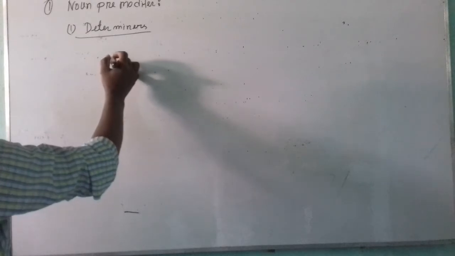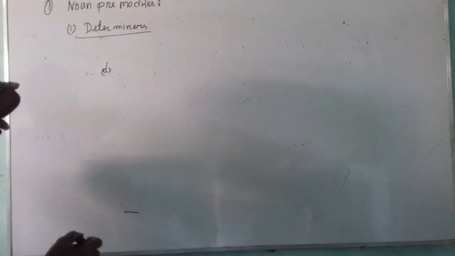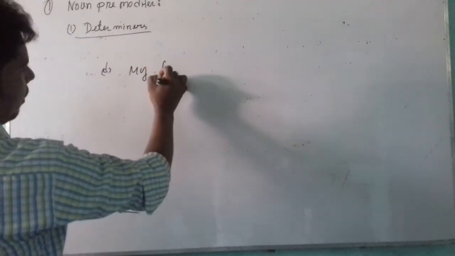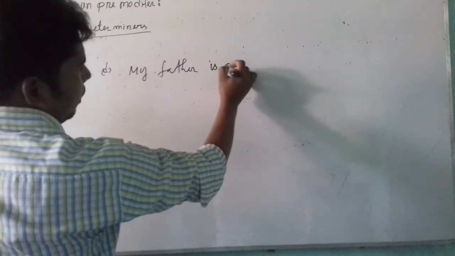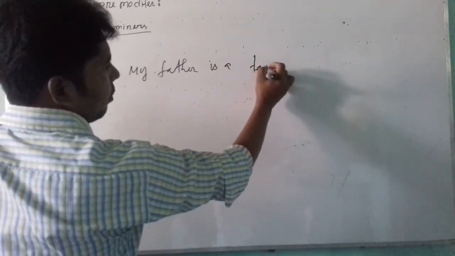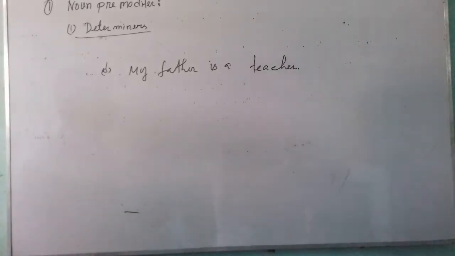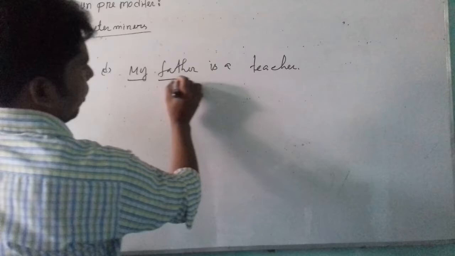Possessives. How does a possessive modify a noun? D. My father is a teacher. Here my has been used before the noun father.